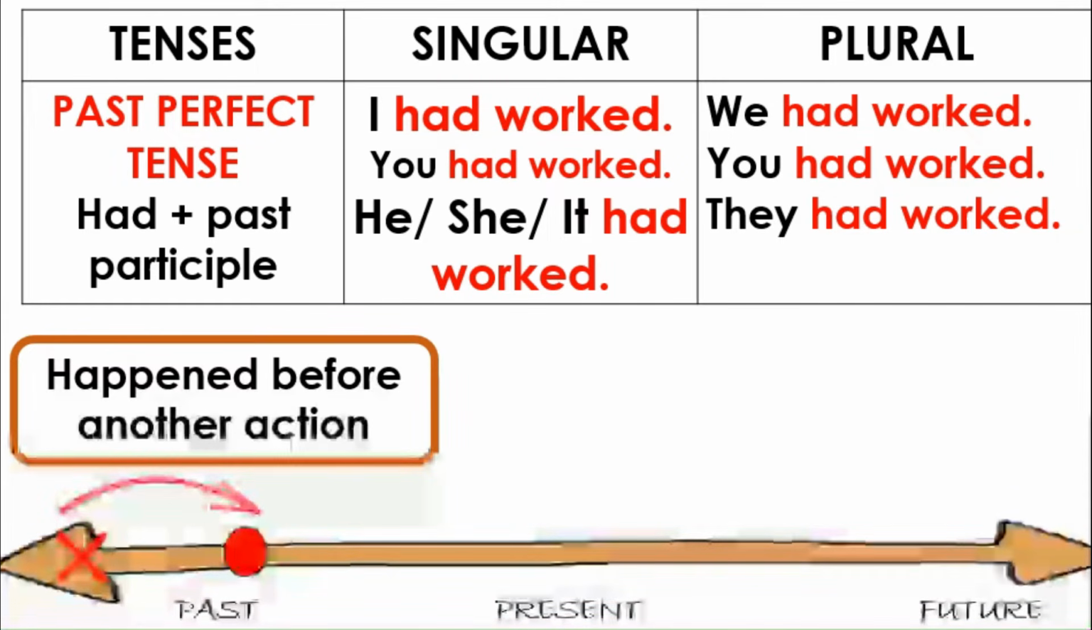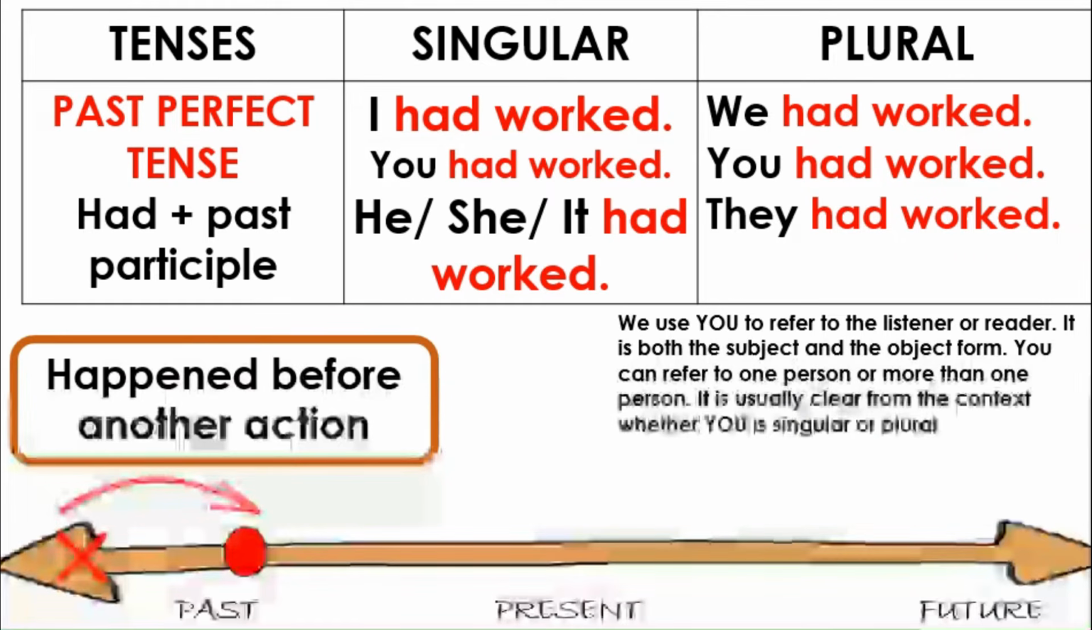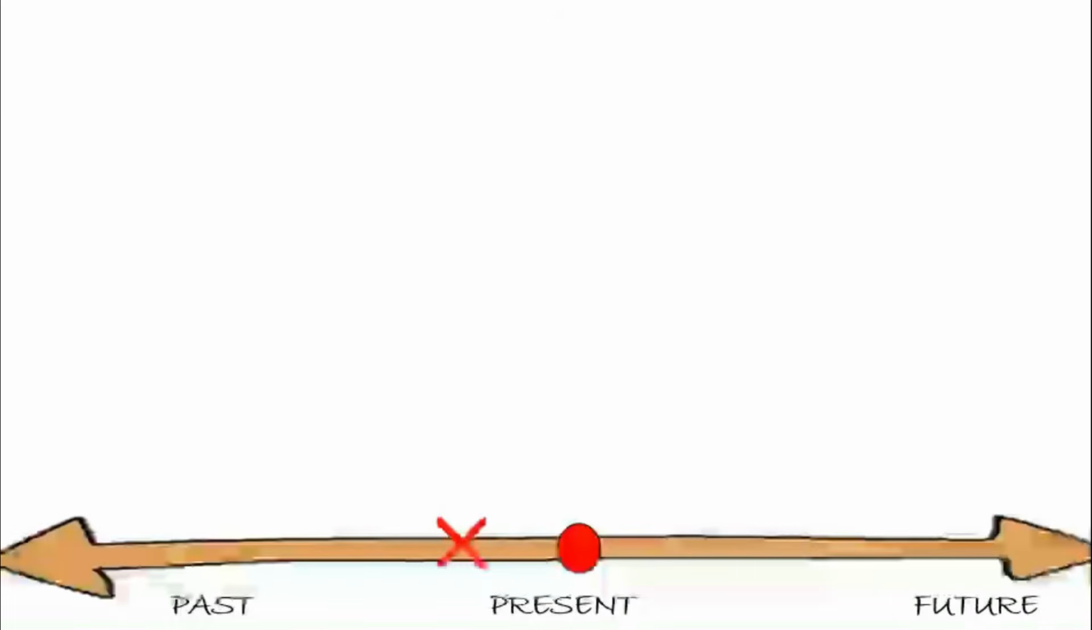For singular, I had worked, you had worked, he, she, or it had worked. For plural, we had worked, you had worked, and they had worked. We use you to refer to the listener or reader. It is both the subject and the object form. You can refer to one person or more than one person.